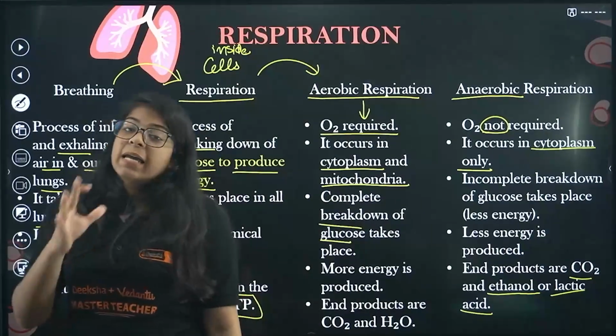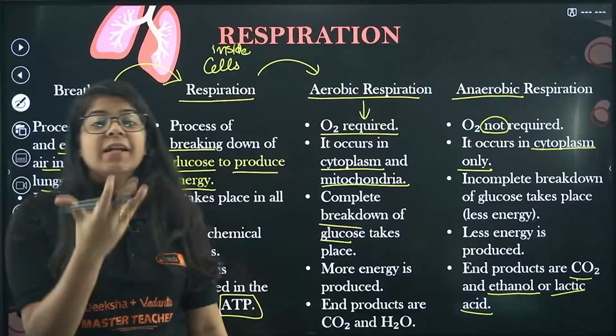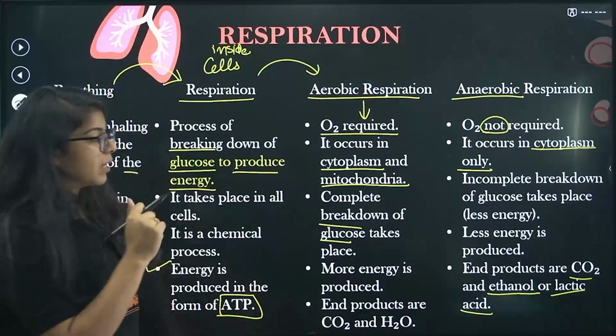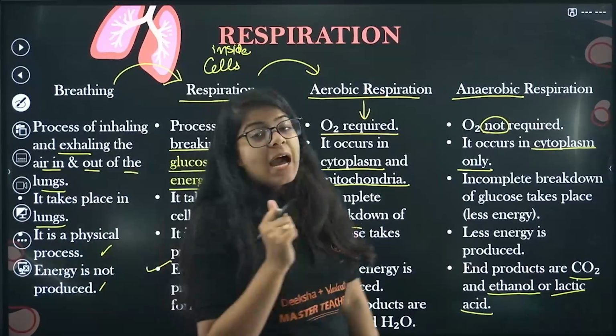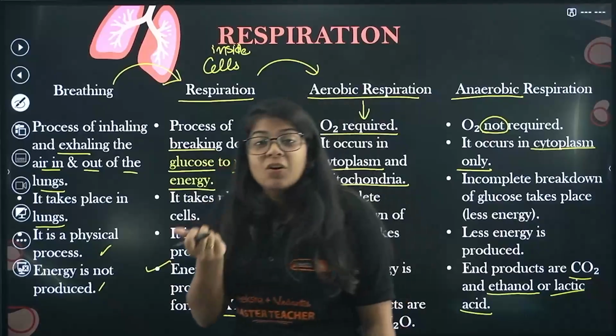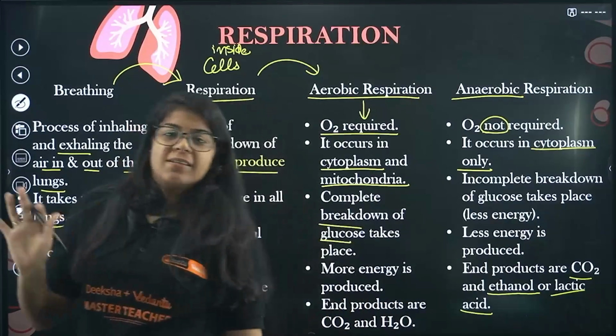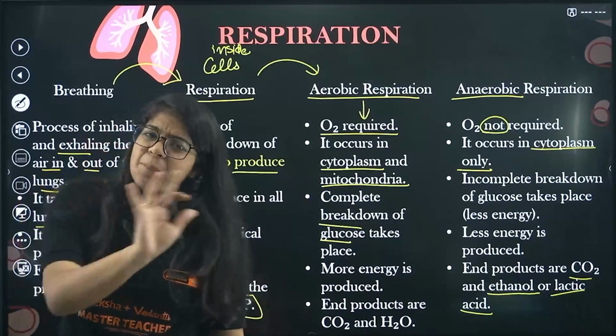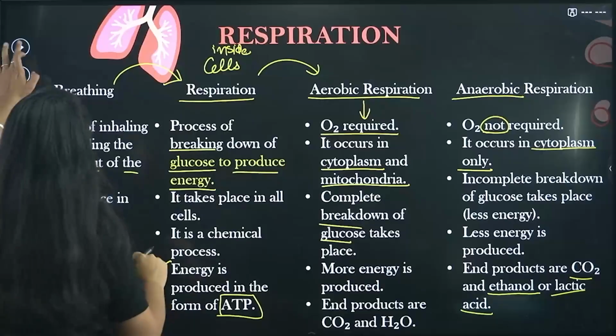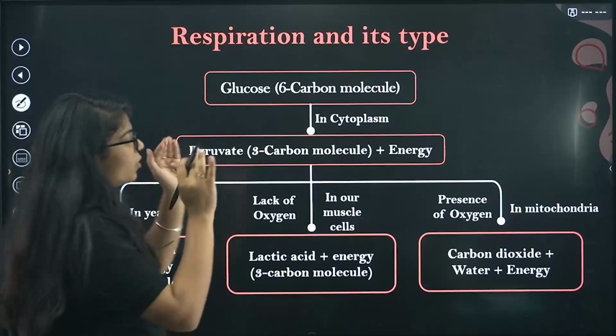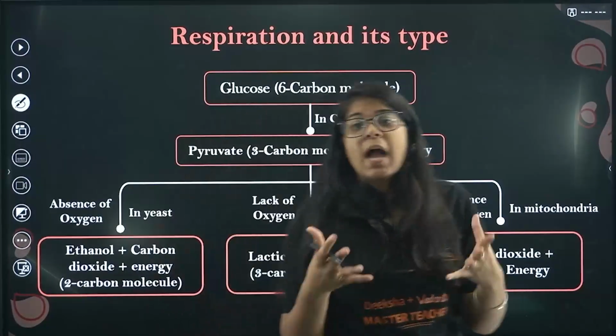In aerobic respiration, the end products were water and carbon dioxide, but in anaerobic respiration the end products are carbon dioxide, ethanol and lactic acid. Understood? These are the basics of respiration. Now moving deeper into how respiration actually happens.